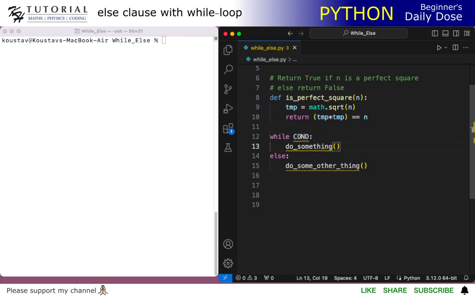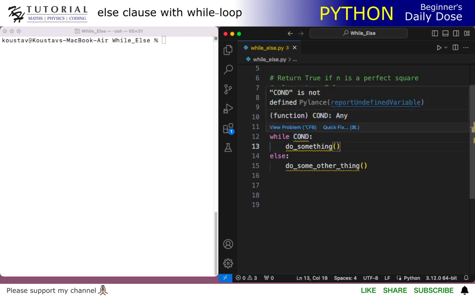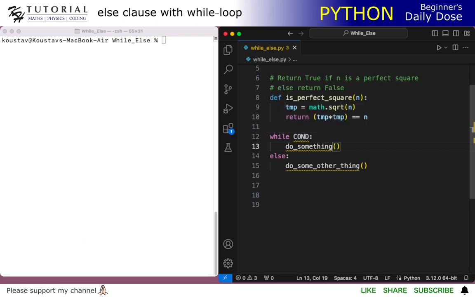The while loop has to terminate, because if the condition is always true, it will run into an infinite loop. The moment the condition becomes false, the iteration will fall back to the else part and execute the statements inside the else clause.